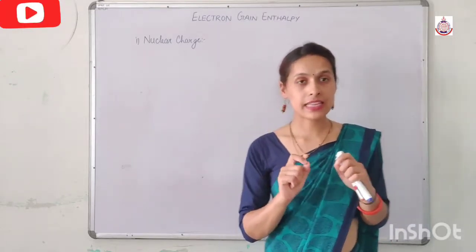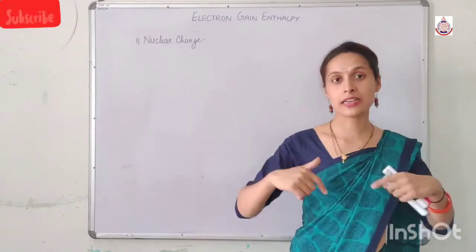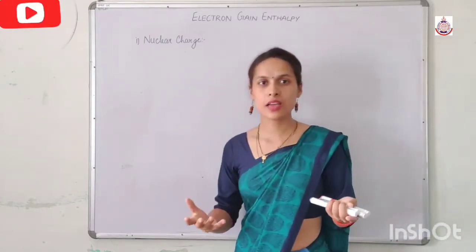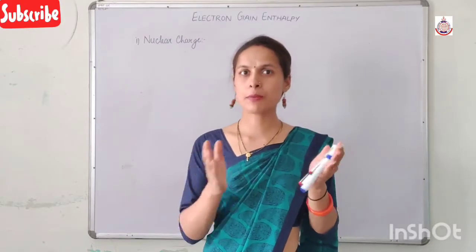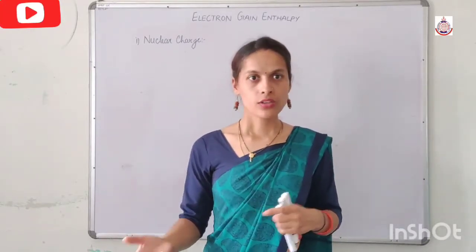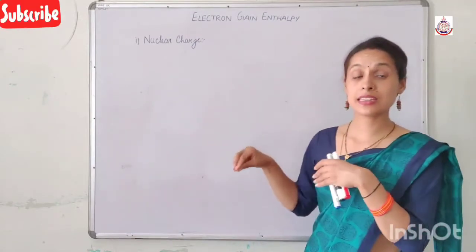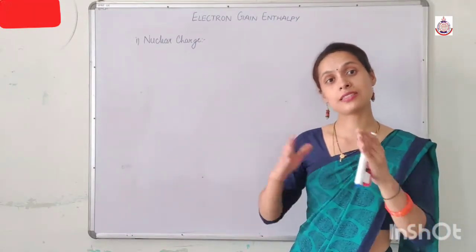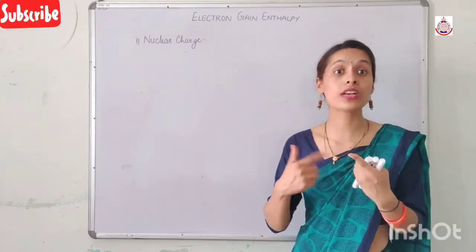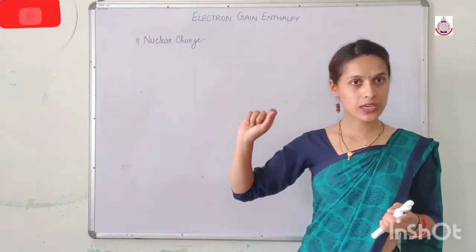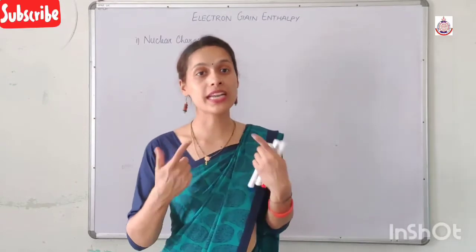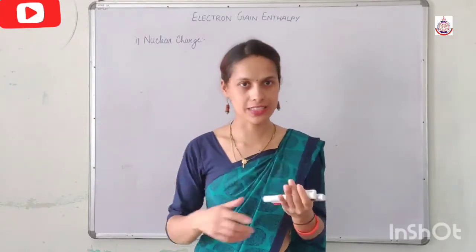We never say here that the greater the nuclear charge, the higher is the electron gain enthalpy, because if we compare minus 10 and 0, which one is greater? Obviously 0. So for electron gain enthalpy, instead of saying higher, we say more negative. So the greater the nuclear charge, the greater is the nuclear force of attraction, and the more negative is the electron gain enthalpy.